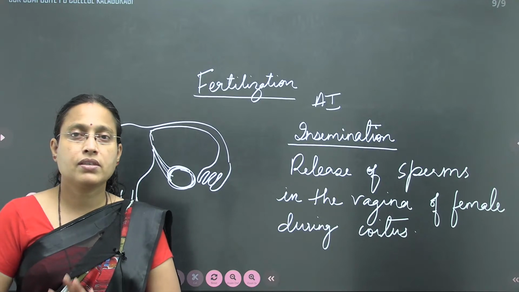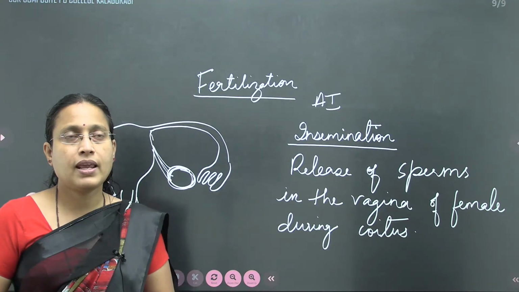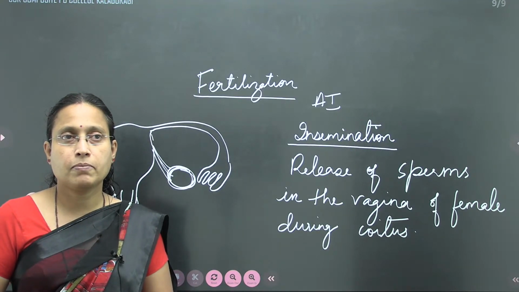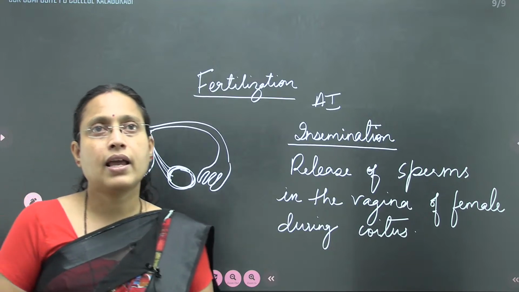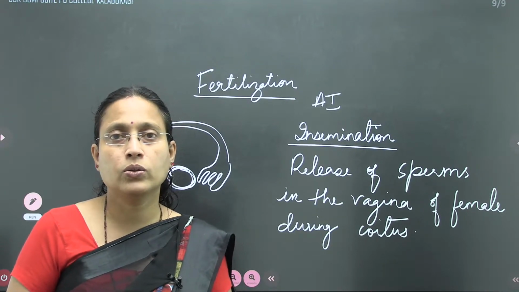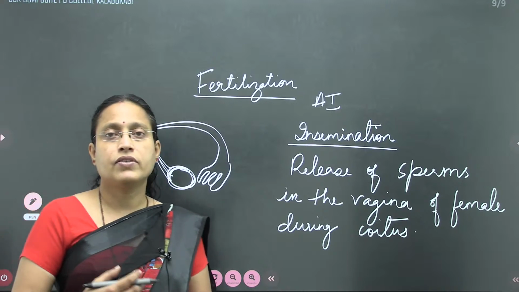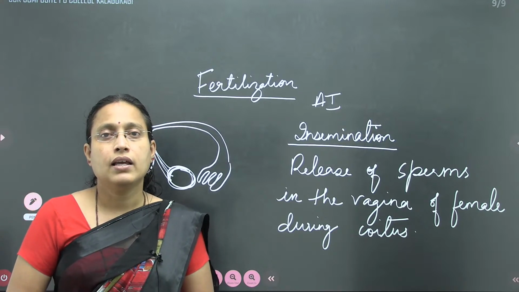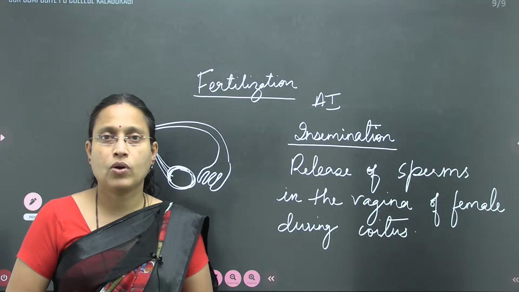Will the sperms survive? The sperm lifespan inside the male reproductive system is longer, so it can survive. The entire process of growth, multiplication, and maturation, then physiological maturation, that is spermatogenesis, itself takes 74 days.